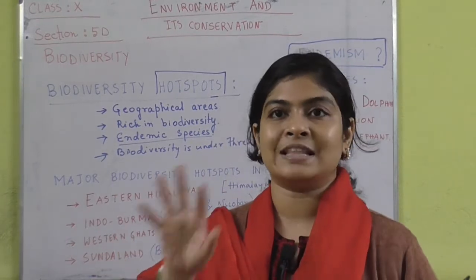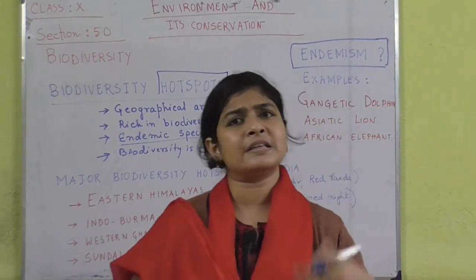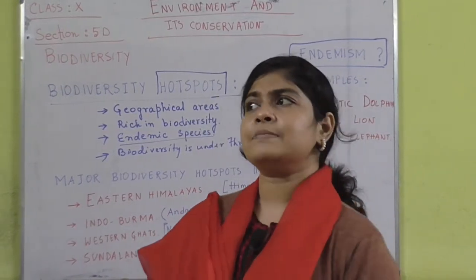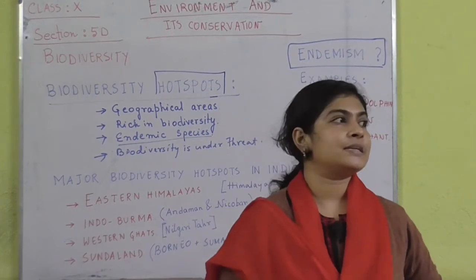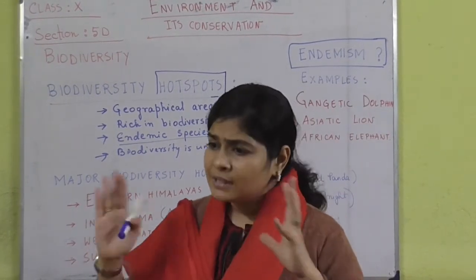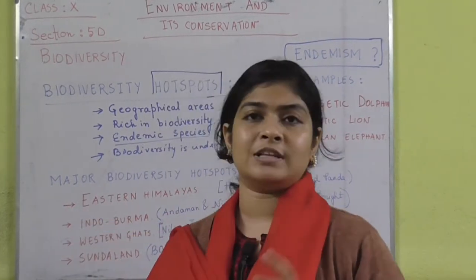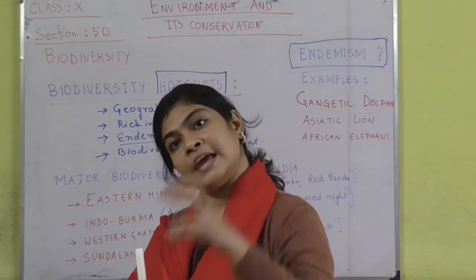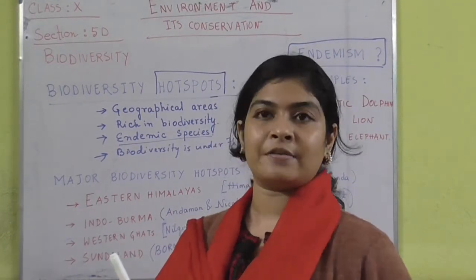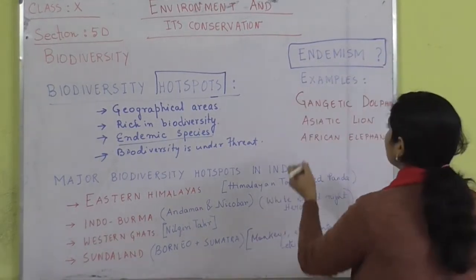This endemism can be a result of various reasons. Endemism can be due to speciation, and you may not know what speciation is. It can also be due to a specific environment that is favorable in that particular place only. That is why those organisms are able to survive over there. So that is basically endemism. Now I have given some examples over here.